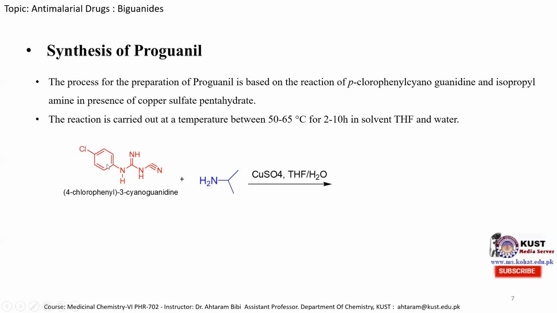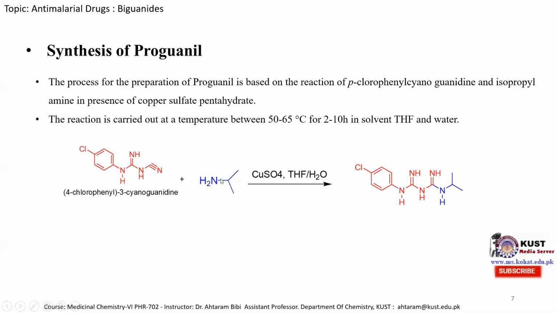This is the 4-chlorophenyl 3-cyanoguanidine molecule. This is the guanidine part, this is the 3-cyano group, and this is the 4-chlorophenyl. When this molecule is reacted with isopropylamine in the presence of copper sulfate pentahydrate, carrying 5 water molecules, in the presence of THF solvent, tetrahydrofuran, a simple nucleophilic substitution reaction occurs. The lone pair of nitrogen attacks this carbon atom, and this electron pair shifts over here, taking hydrogen from here, and we obtain the proguanil molecule.